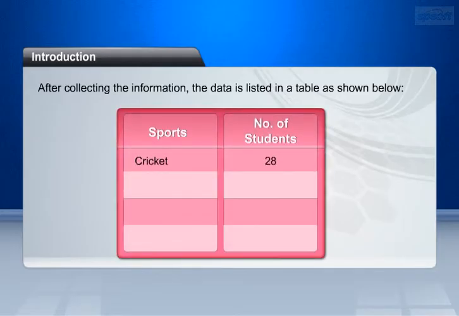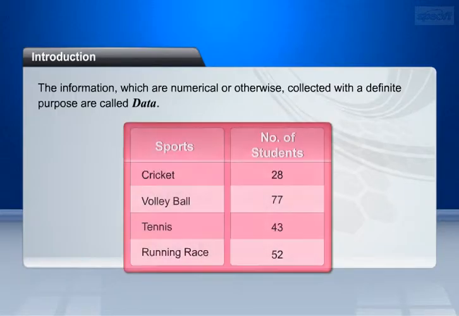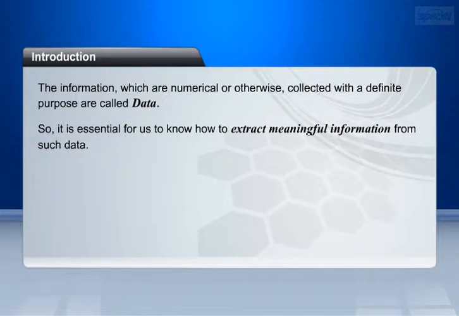The number of students who gave names for cricket is 28. The number of students who gave names for volleyball is 77. The number of students who gave names for tennis is 43. The number of students who gave names for running race is 52. The information, which is numerical or otherwise, collected with a definite purpose, is called data. So, it is essential for us to know how to extract meaningful information from such data.